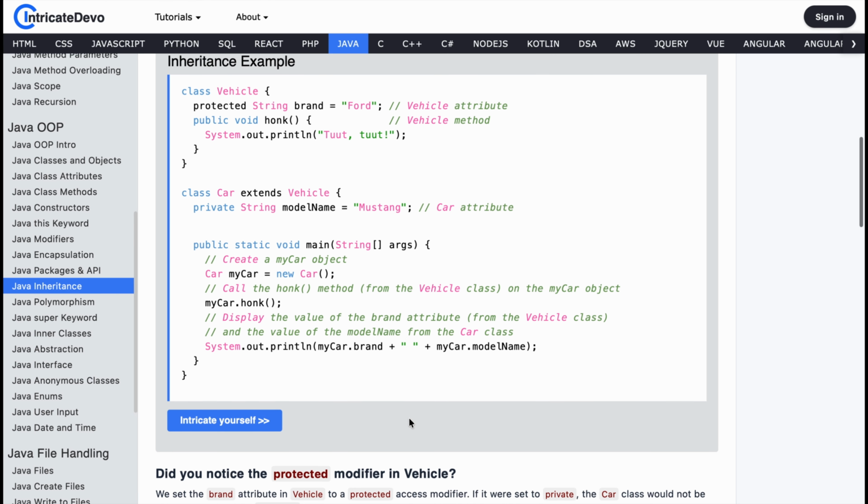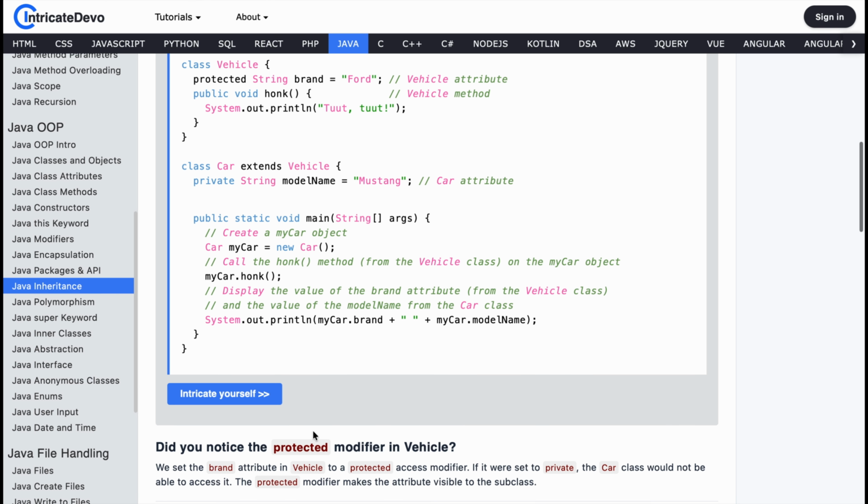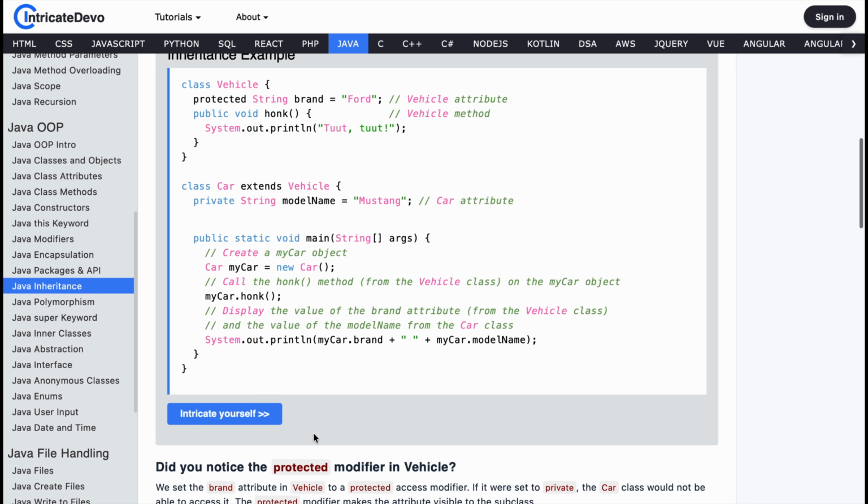The Vehicle class has a variable called brand and a method called honk. Now the Car class extends Vehicle, so automatically Car gets access to brand and honk without rewriting them. That's inheritance magic.